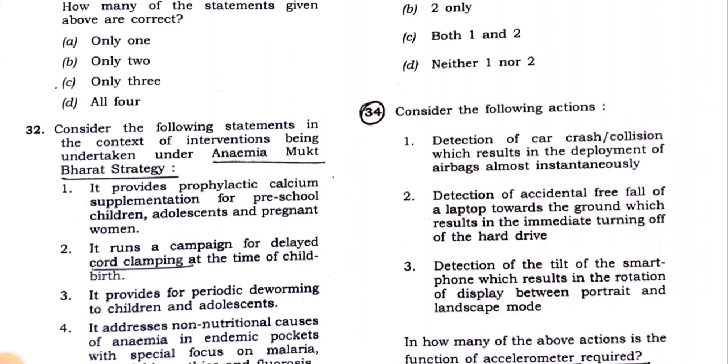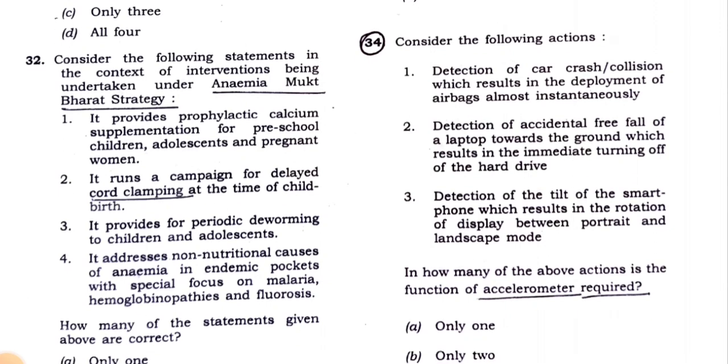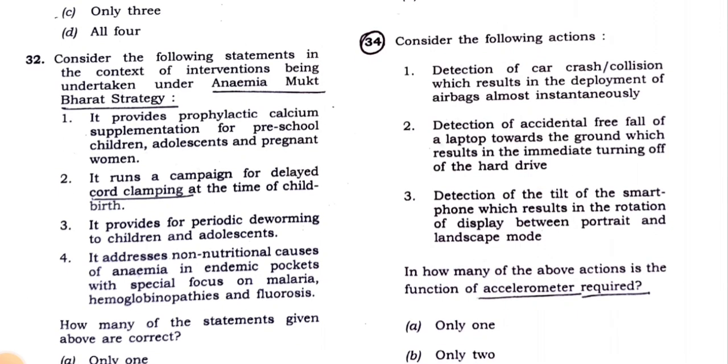And then question number 32. So consider the following statements in the context of interventions being undertaken under the Anemia Mukt Bharat strategy. It provides prophylactic calcium supplementation for preschool children, adolescents and pregnant women. It runs a campaign for delayed cord clamping at the time of childbirth. It provides for periodic deworming to children and adolescents. It addresses non-nutritional causes of anemia in endemic pockets with special focus on malaria, hemoglobinopathies and fluorosis.